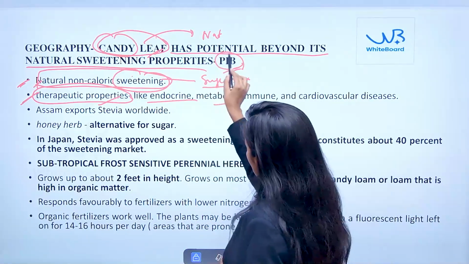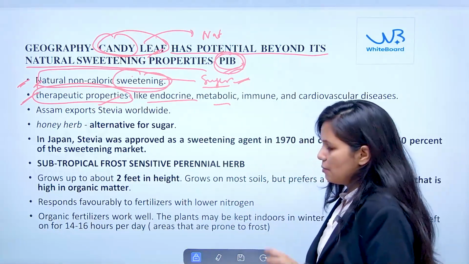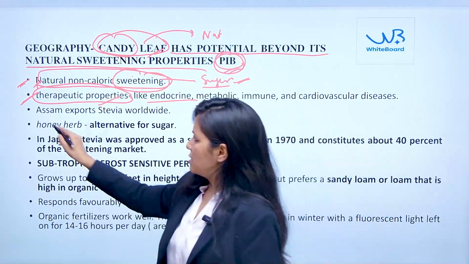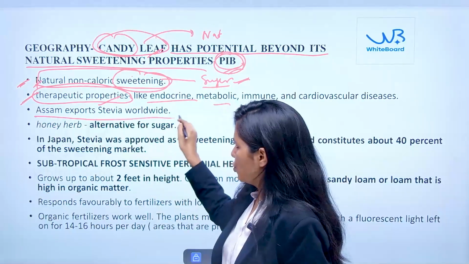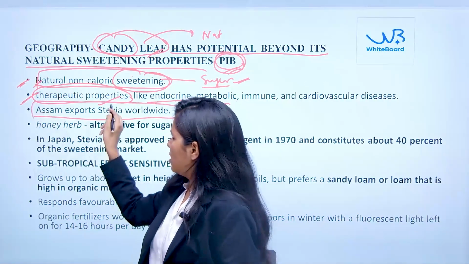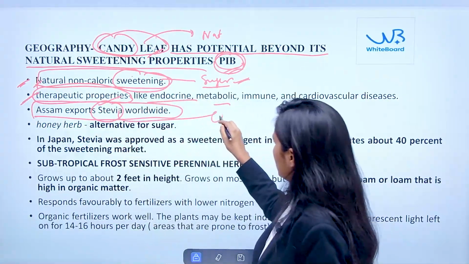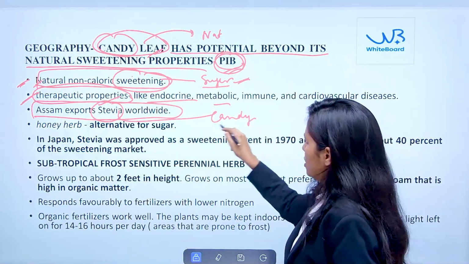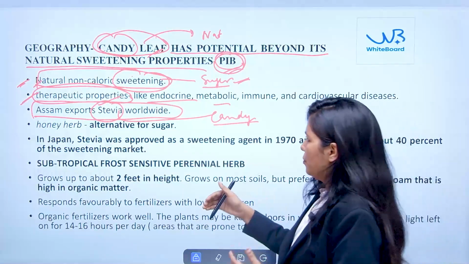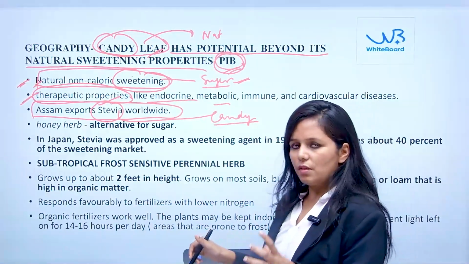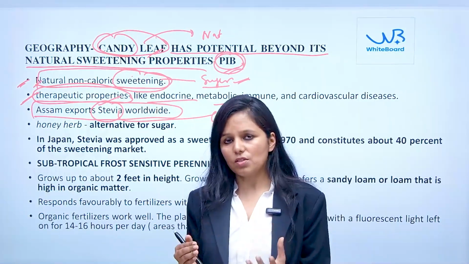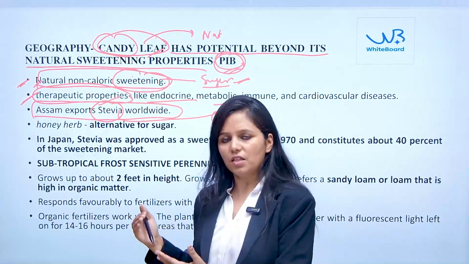Here, how can we understand that this news is important and we should study the candy leaf? This news, published on PIB, mentions a very important line that Assam exports stevia. Stevia is another name for candy leaf. If stevia or the candy leaf is developed in this region, then the northeastern region is going to have economic development.